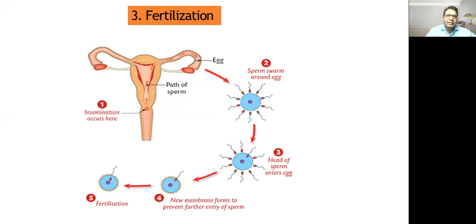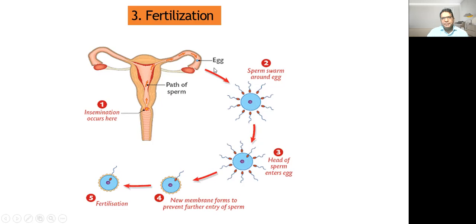So third event is what? Fertilization. As soon as insemination takes place in the vaginal region, these sperms start moving because these sperms are very motile. They have a large amount of energy. That energy is produced by the mitochondria present in the middle part of the sperm. Then they start moving towards the egg, that is by ovary, through the fallopian tube.